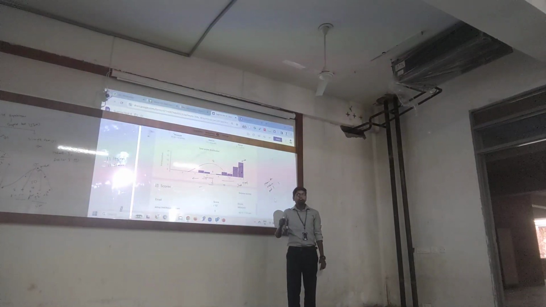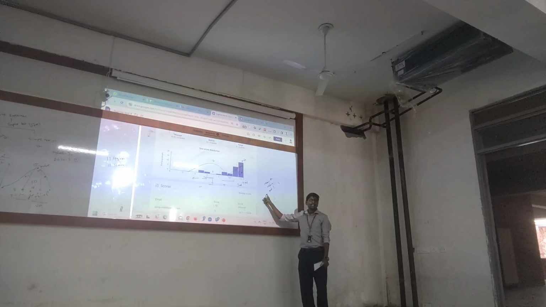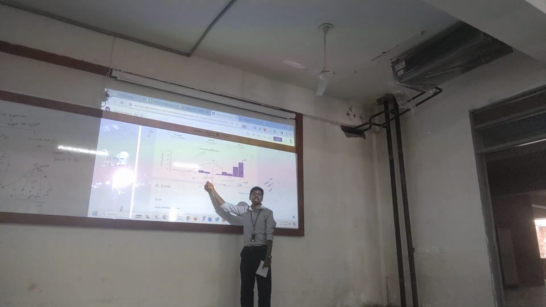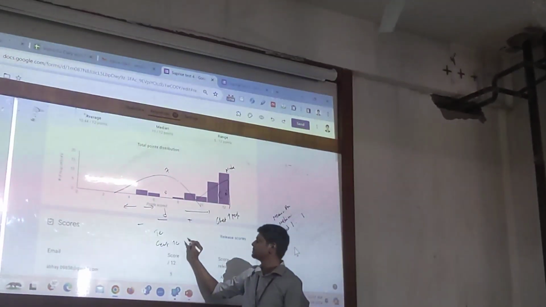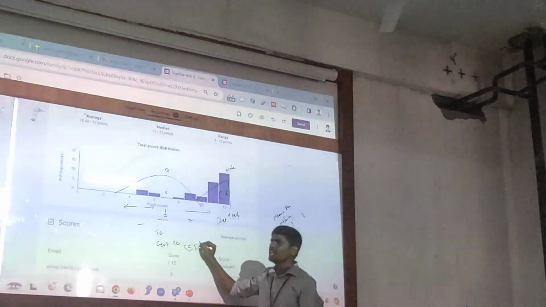Okay. So if we get these 3 data, we can plot the variation, the tendency of variation. This is called a central tendency or standard deviation.